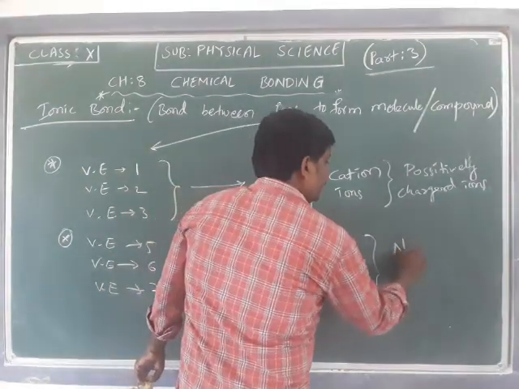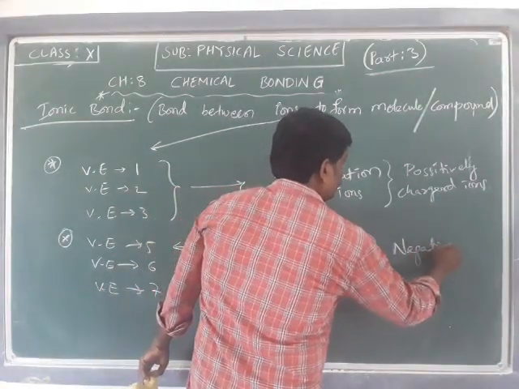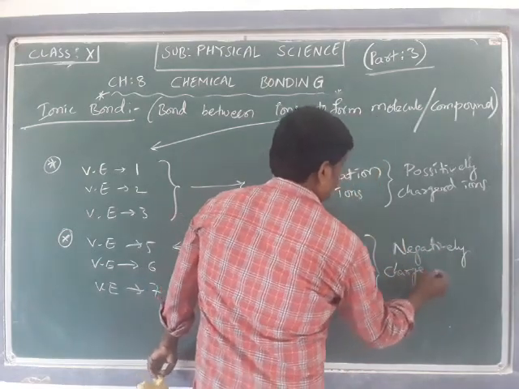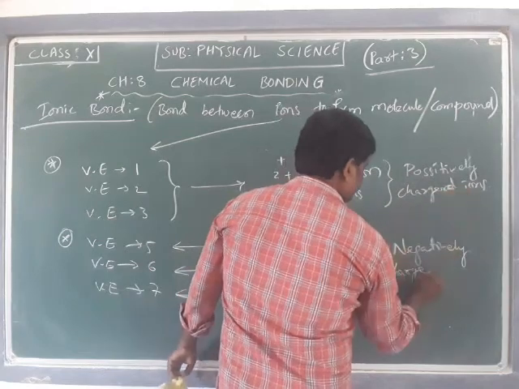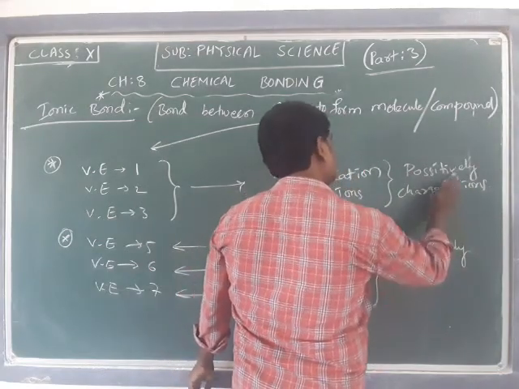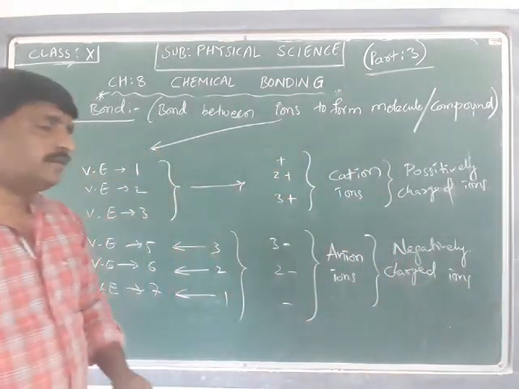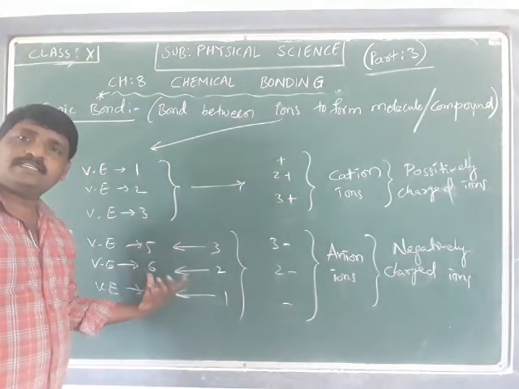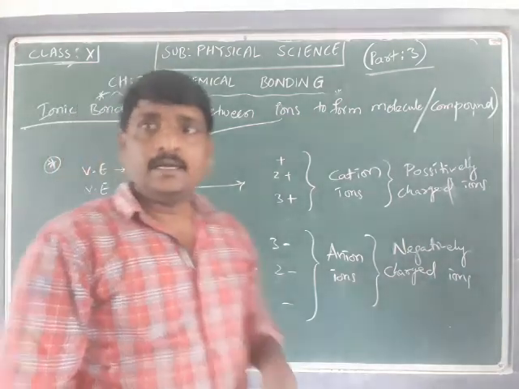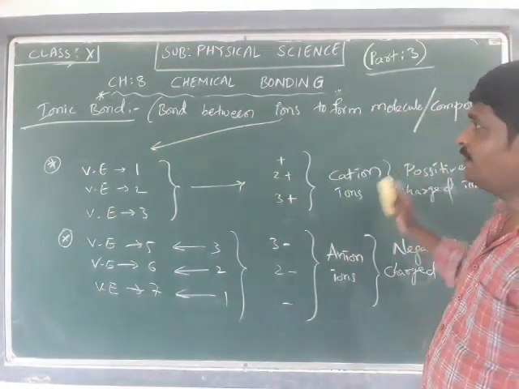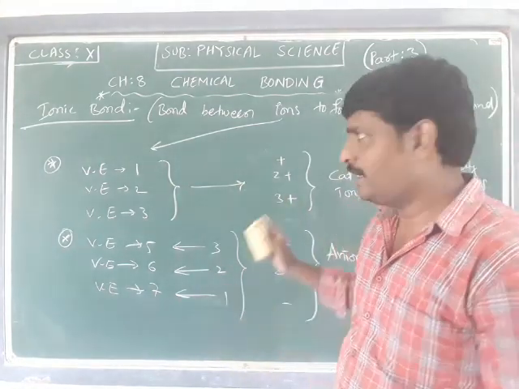Anions are negatively charged particles. They are going to form negatively charged ions. This is what we were talking about in the last session. So now, what is an ionic bond? That is the main concept of ionic bonds.